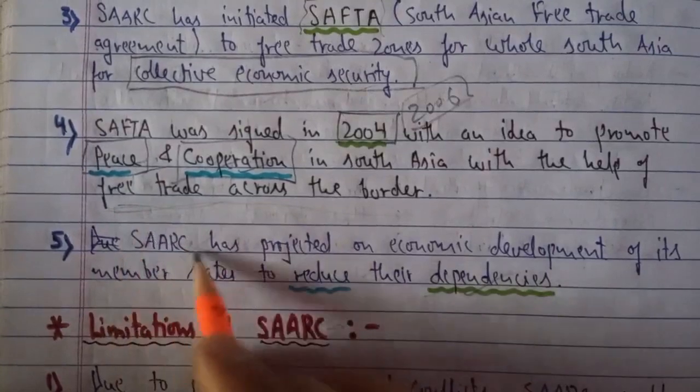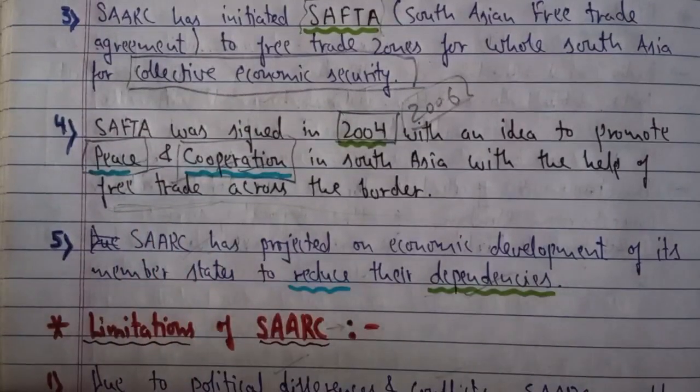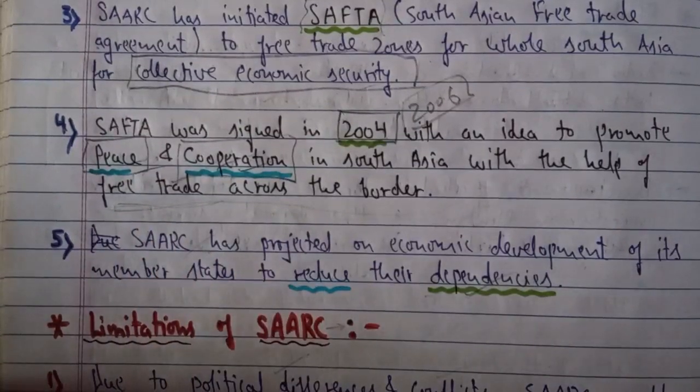Basically, the aim or objective of SAARC as an association is that these members can stop depending on outside powers or the superpowers. We have to be self-dependent. We have to make trade. We have to bring peace, decorum, and cooperation amongst this region. For that, each and every member has to cooperate and support each other.